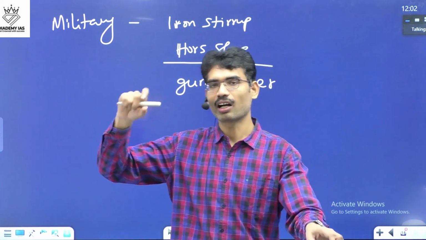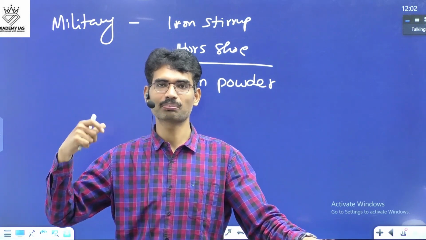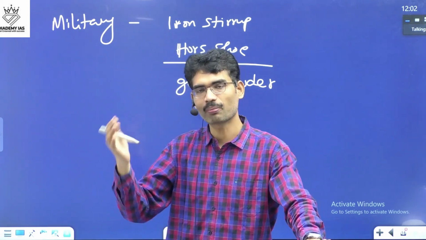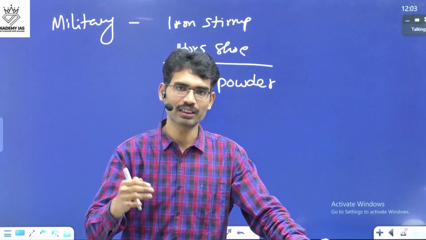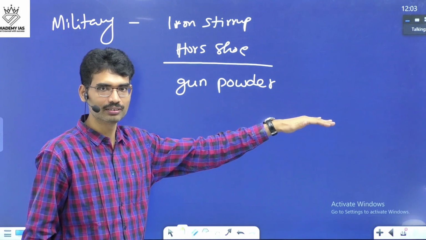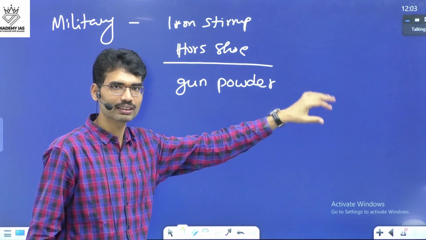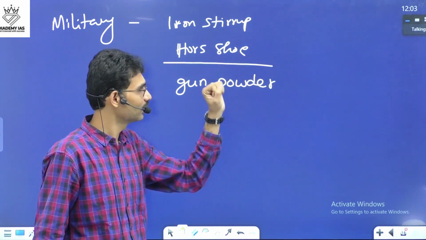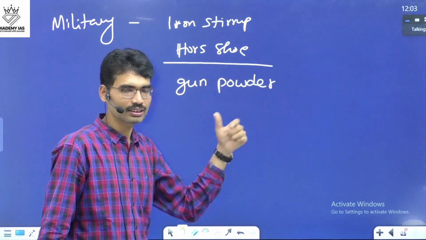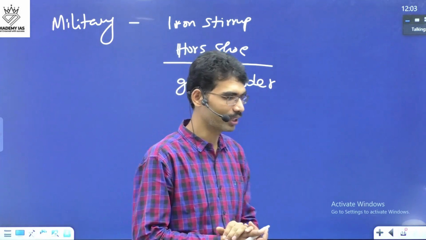Gunpowder, even after the Delhi Sultanate, the Mughals, Babur brought gunpowder hugely. But before Babur, the Delhi Sultanate people were already using gunpowder, but they did not use it on a large scale. Babur utilized it very well, that's why he could defeat the Delhi Sultanate. But before Babur itself, gunpowder technology was already there in the Indian subcontinent.